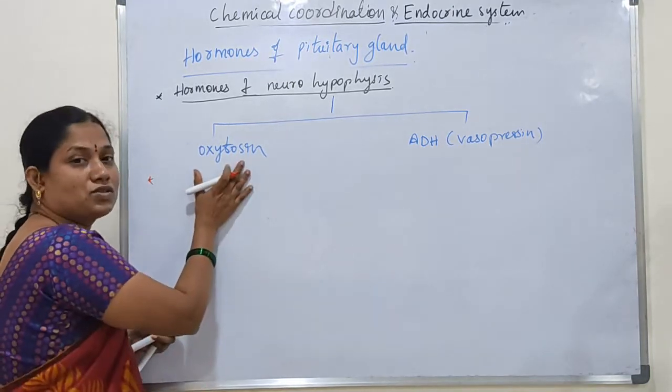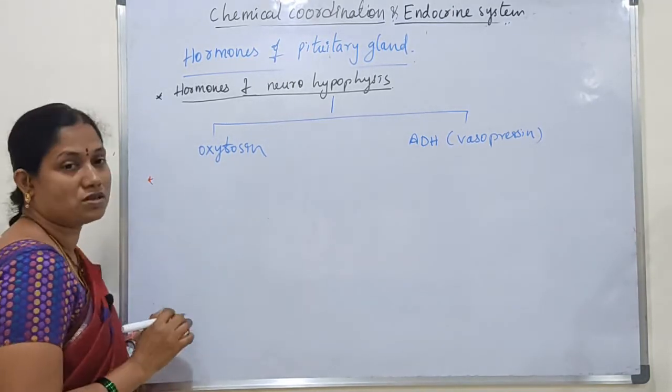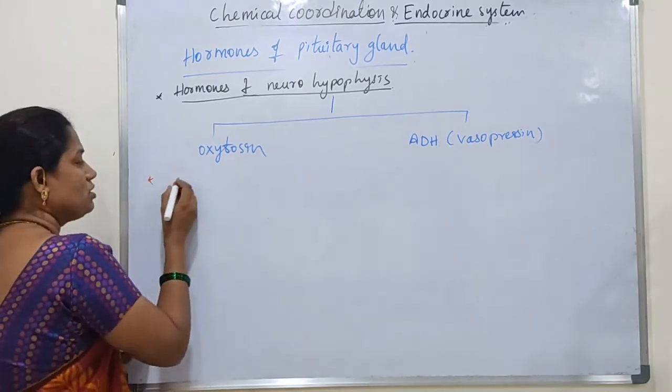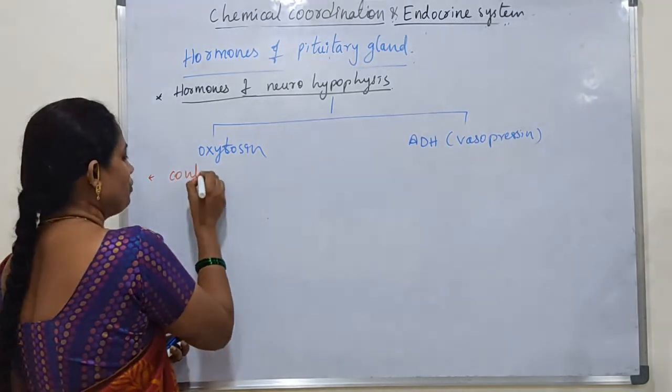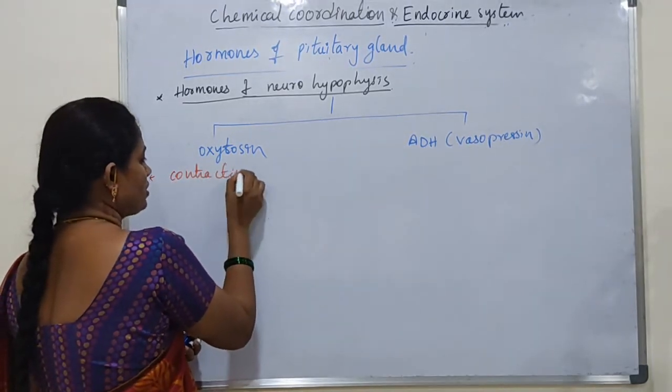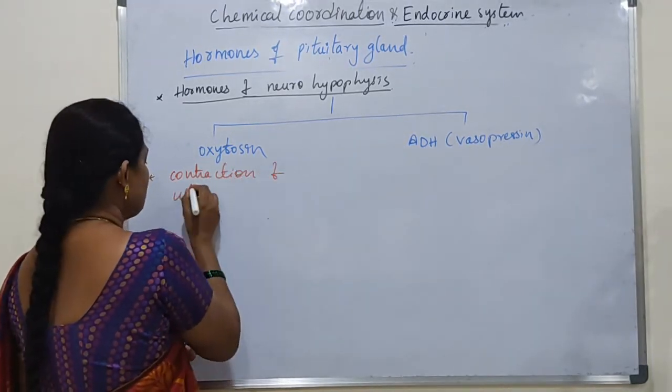First of all, oxytocin hormone. This oxytocin stimulates the contraction of uterine muscles.